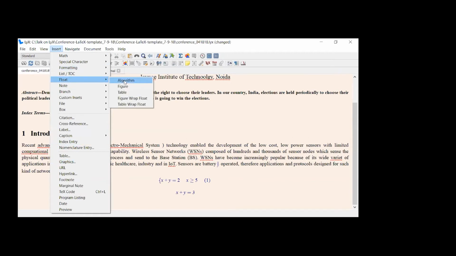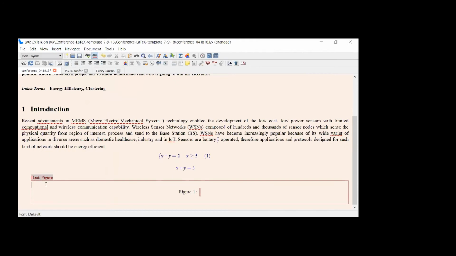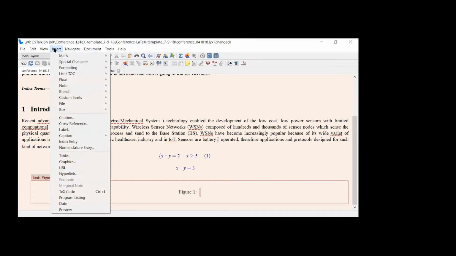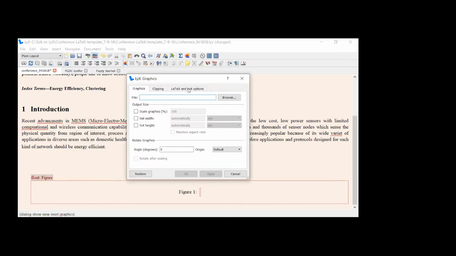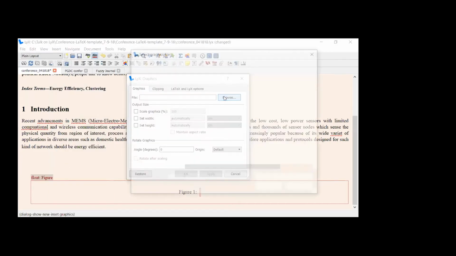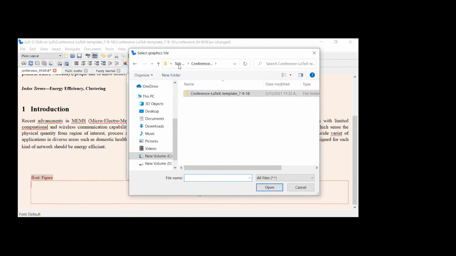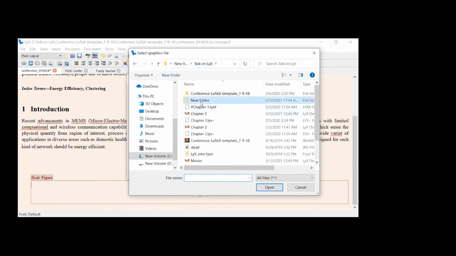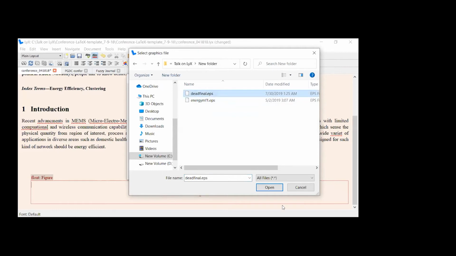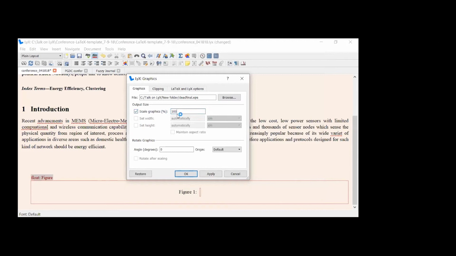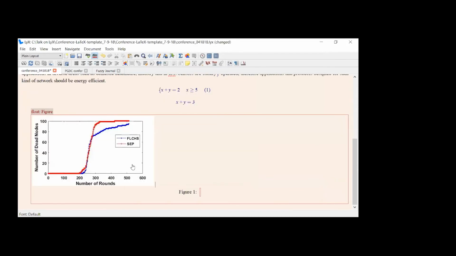So go to Float, go to Figure here. Now I'll insert the figure. For inserting the figure, I'll go to Insert Graphics over here and browse to where your image is. I kept my image in this folder, so I'm opening that image over here. Select how much size you want. Suppose I want 35% of that image. Okay, so your image will appear here like this.